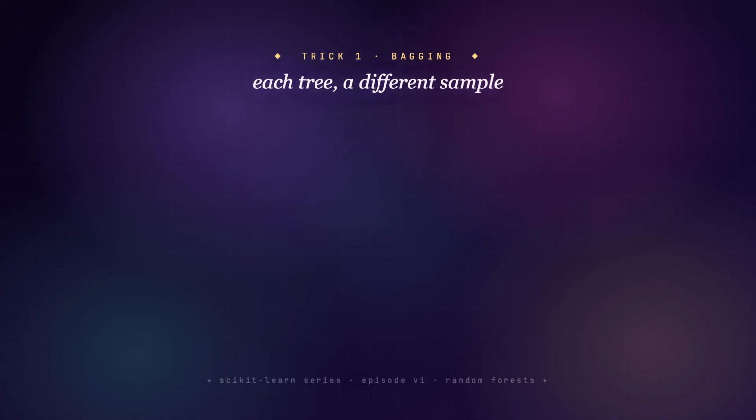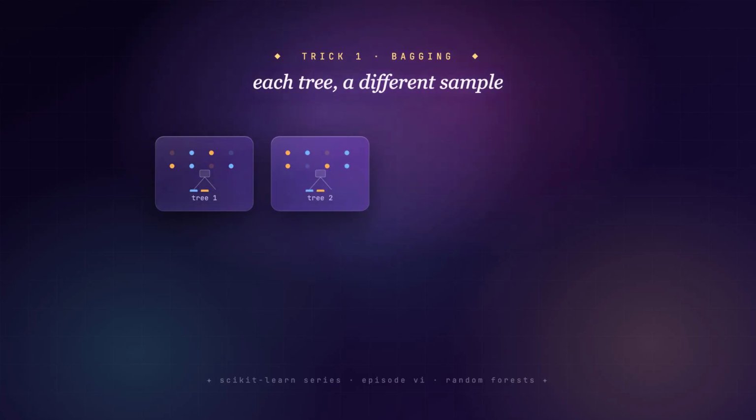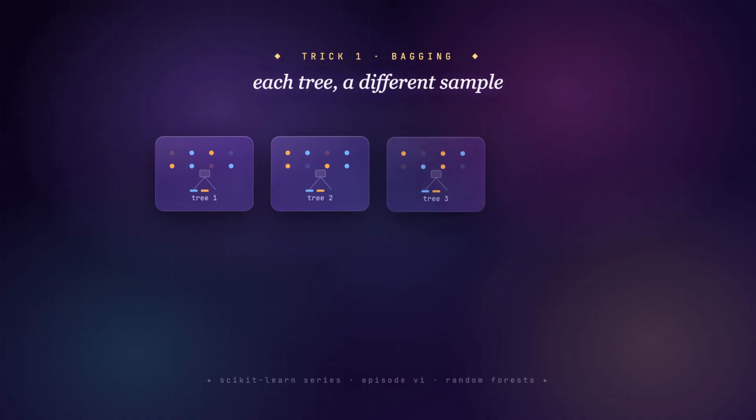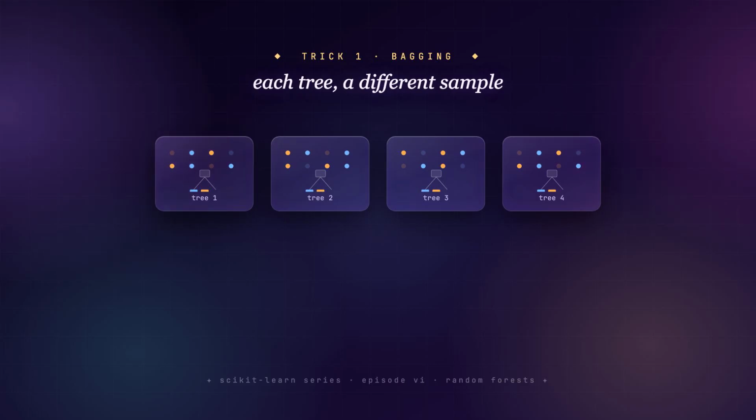So here's the first trick, and it's called bagging. We build many trees, but we never show them all the same data. Each tree gets its own random sample of the rows, drawn with replacement, so every tree sees a slightly different slice of the world and grows up a little differently.